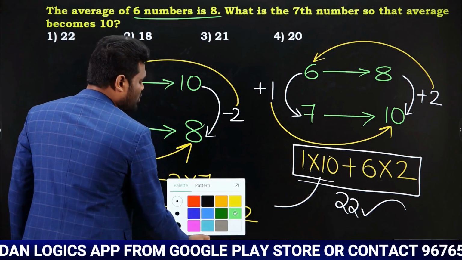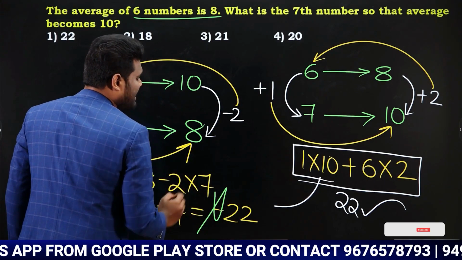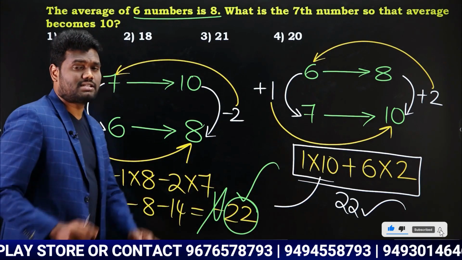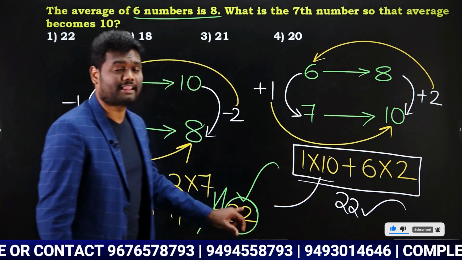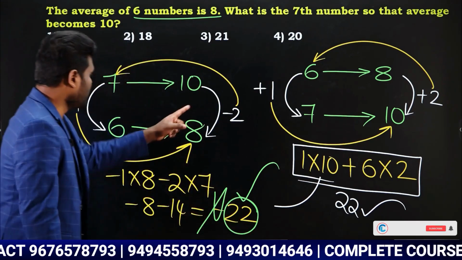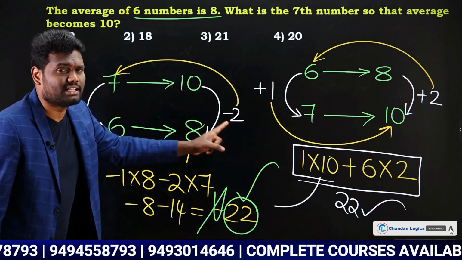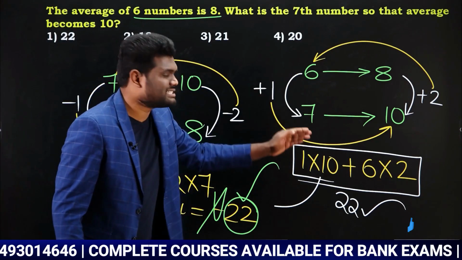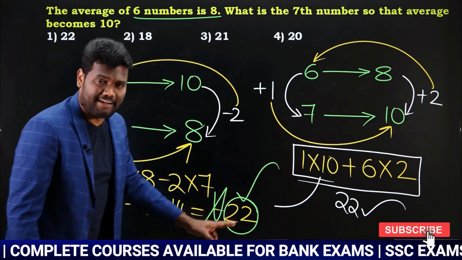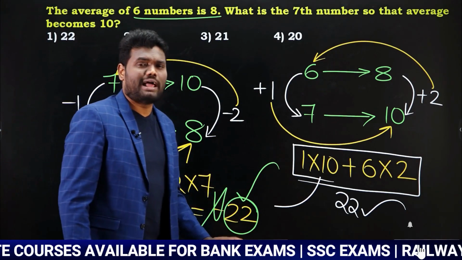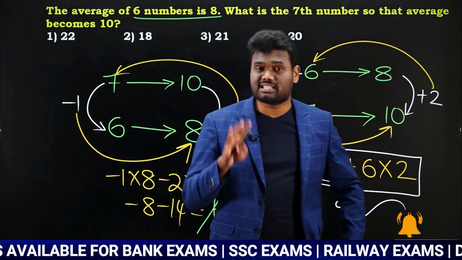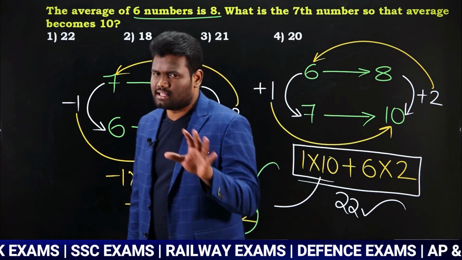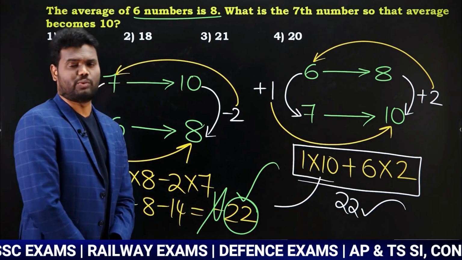But there is no negative value. So what you can do is simply neglect this negative value and you can say just a positive number. Only for the final value you need to neglect, but not here. In this you need to take it in the same way. If it is decreasing, you will take it as minus. If it is increasing, you will take it as plus. But for the final result, if you get a negative value, you can neglect that negative value. The reason is your answers are all in terms of positive values. So simply neglect the negative value and you can say the answer is 22.